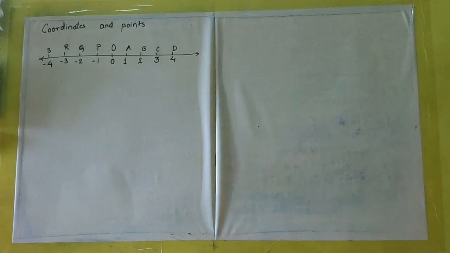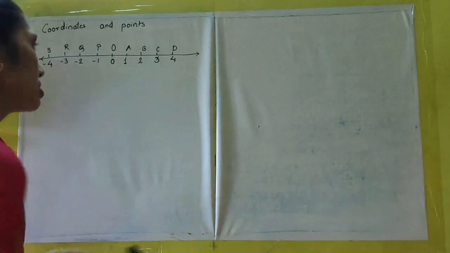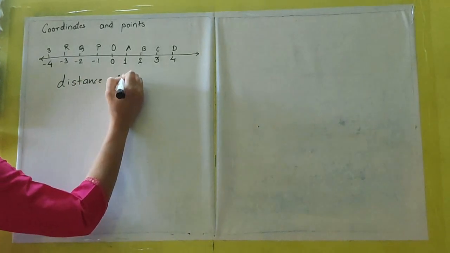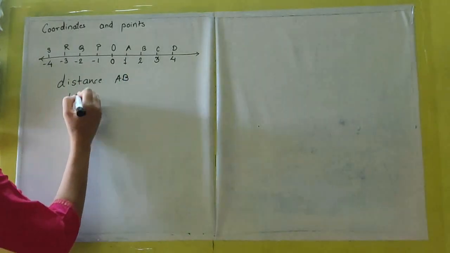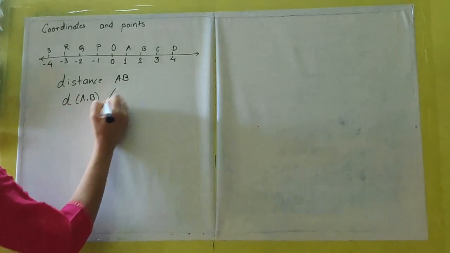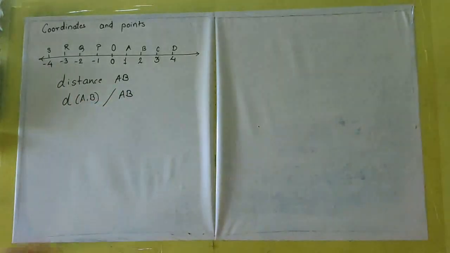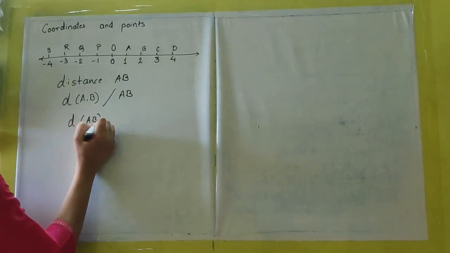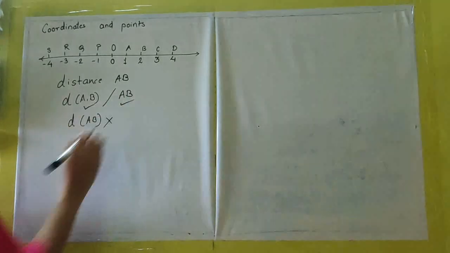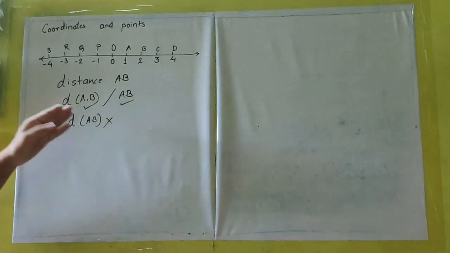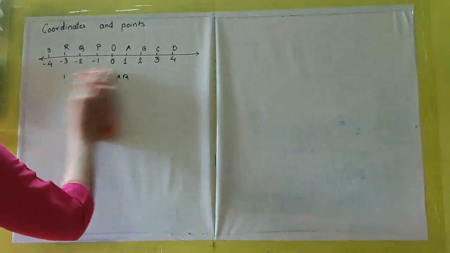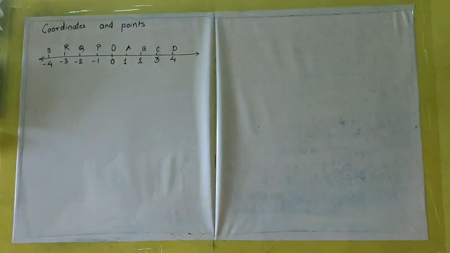By using this number line system or this coordinate axis system, we are going to learn how to find the distance. Now distance AB is symbolically written as distance A, B or AB. Any one of these. If you write something like this, it is wrong. These two are correct. Either you can write like this or like this. So let us start finding the distances of different cases.